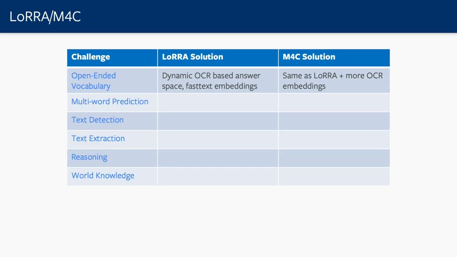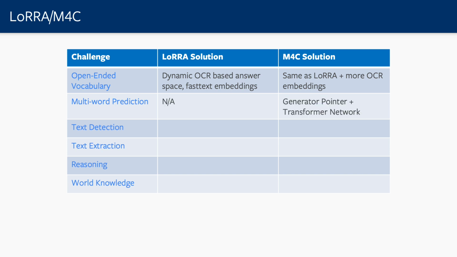So let's see what exactly the solution each of the baselines provide for the different challenges inside TextVQA. For open-ended vocabulary, LoRRA has a dynamic OCR-based answer space and fast text embedding, but M4C uses the same solution as LoRRA but has more OCR embeddings, which lets it better model the OCRs. For multi-word prediction, M4C has a generator pointer plus transformer network, while LoRRA doesn't have that.